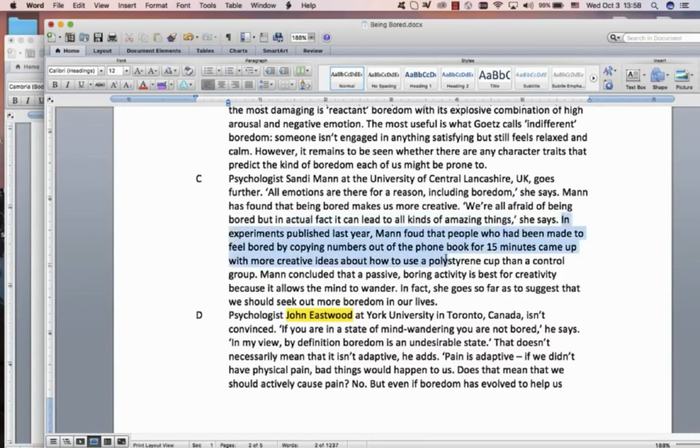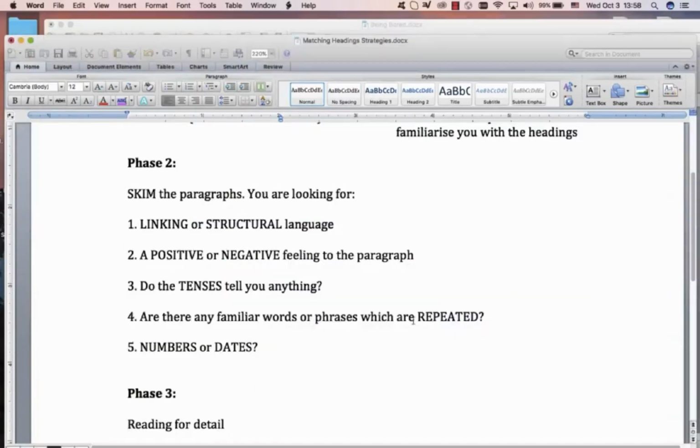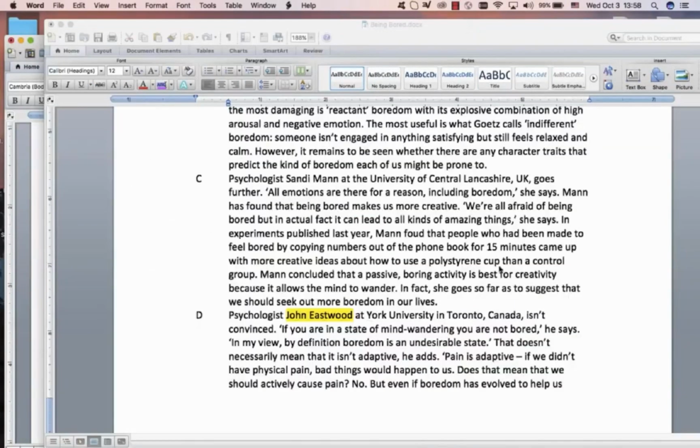Here, this whole thing is just about the experiments. Boring is best for creativity. There's a bit of repetition over there about the creativity, and that's enough of a skim. We see creativity. Positive or negative? Definitely it's a positive. Amazing things, creativity, these are positive things.